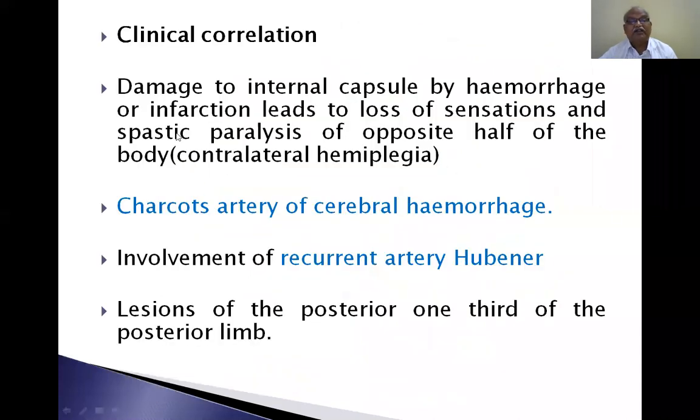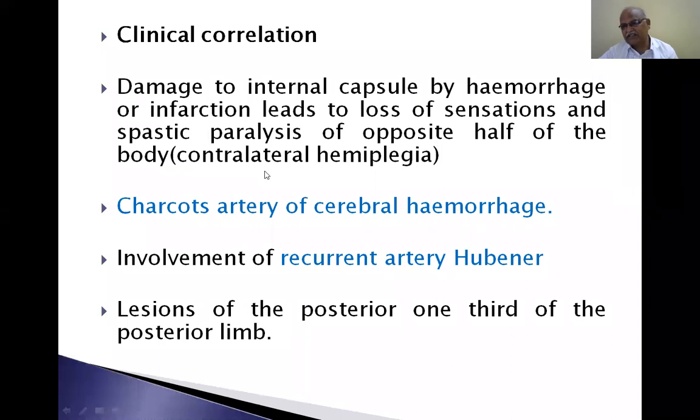Now, clinical correlation. Damage to the internal capsule by hemorrhage or infarction leads to loss of sensation and spastic paralysis of the opposite half of the body, contralateral hemiplegia. Charcot's artery of cerebral hemorrhage is a branch from the lateral striate artery. The recurrent artery of Heubner is involved, which is from the anterior cerebral artery. Lesions of the posterior one-third of the posterior limb will also cause lesions on the body. So this is the clinical correlation of the internal capsule.